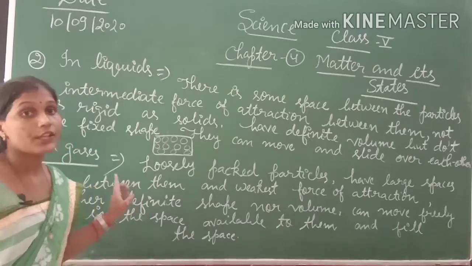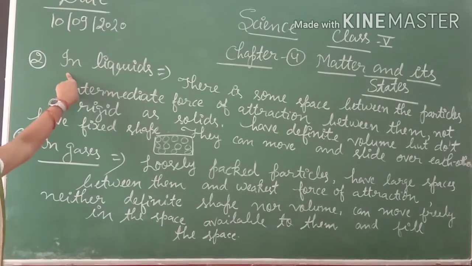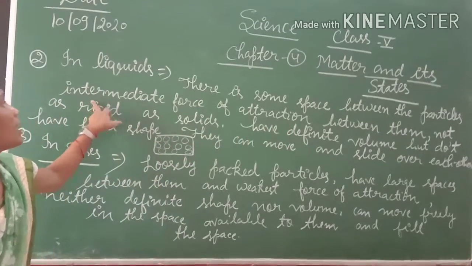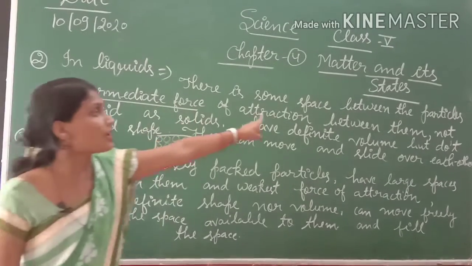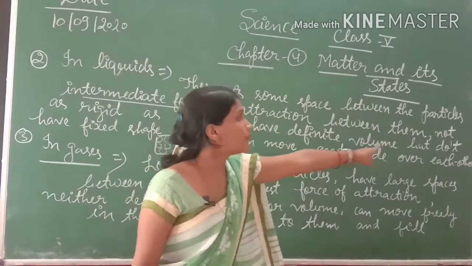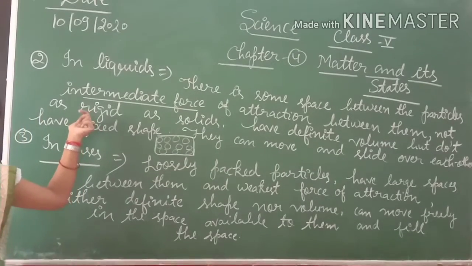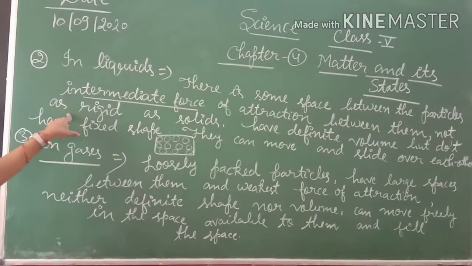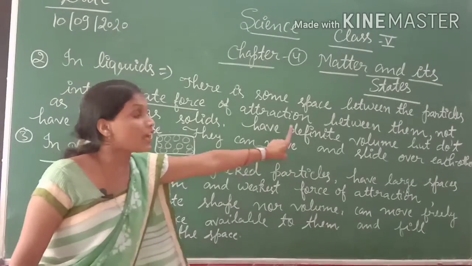Students, now come to liquids. In the case of liquids, in the arrangement of particles there is some space between the particles, with an intermediate force of attraction between them, not as rigid as solids. Why are solids rigid? Due to the strong force of attraction. But here the force of attraction is weaker, so these particles are not as rigid as solids.